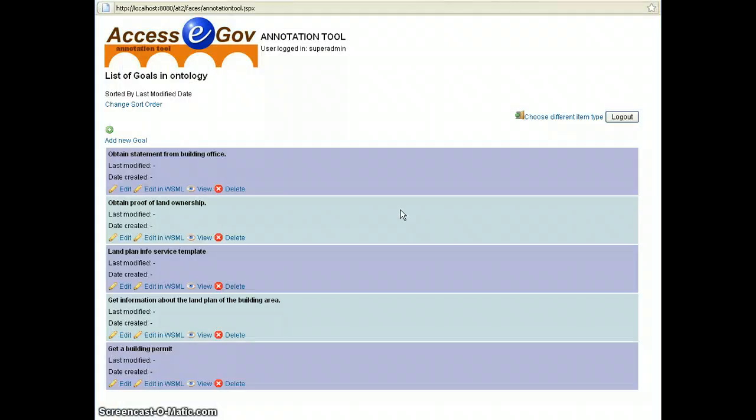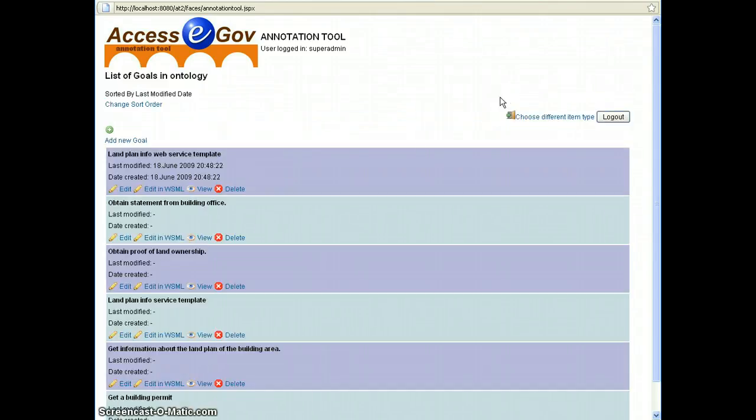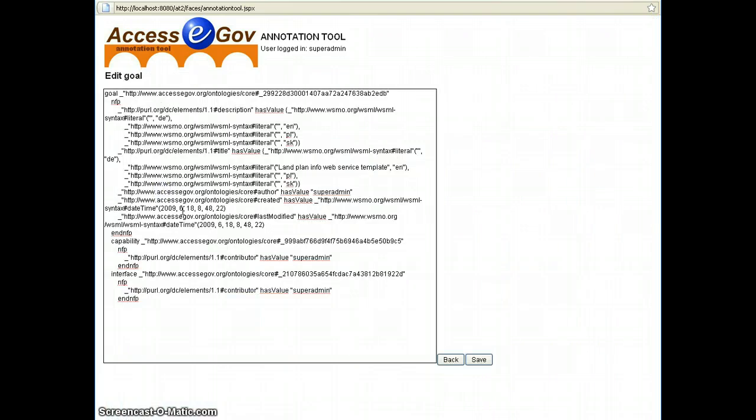In the annotation tool, I will introduce a new service type which can be used as a template for Get Land Plan Information services. I will create a new service template. This is an automatically generated default goal, and I will modify it with the process for invocation of the electronic services.